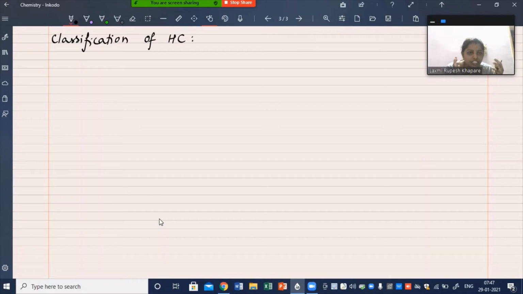We need to classify this large number of compounds so that it becomes easy for us to study them. Hydrocarbons or organic compounds are broadly classified into two categories.